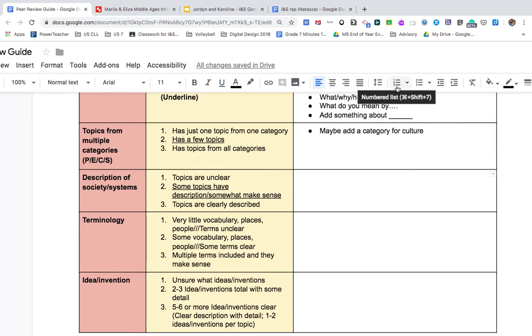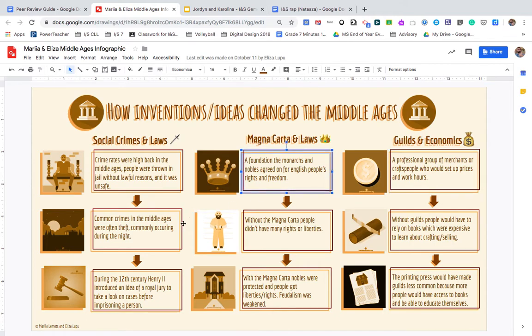But if I was to give some feedback here, what about these don't make sense? For example, they said thrown in jail without lawful reasons and it was unsafe. What was unsafe? The jails were unsafe? Here it says a foundation of monarchs and nobles agreed for English people rights and freedom. So I know it happened in England, but for example, it doesn't tell me when.